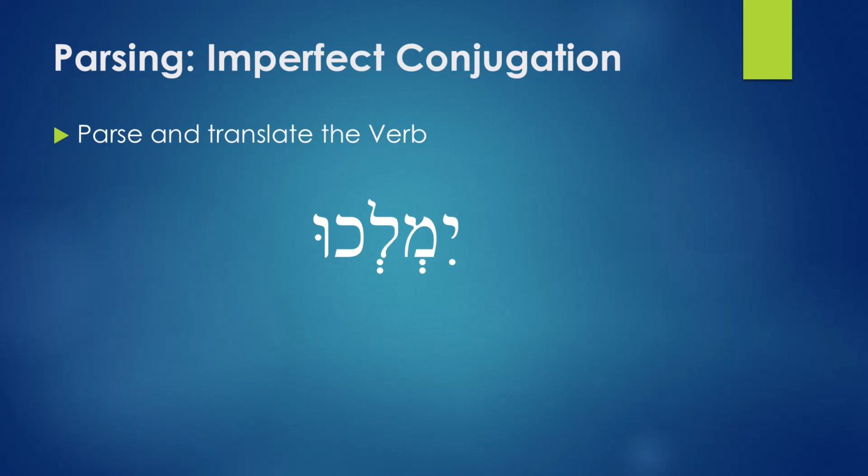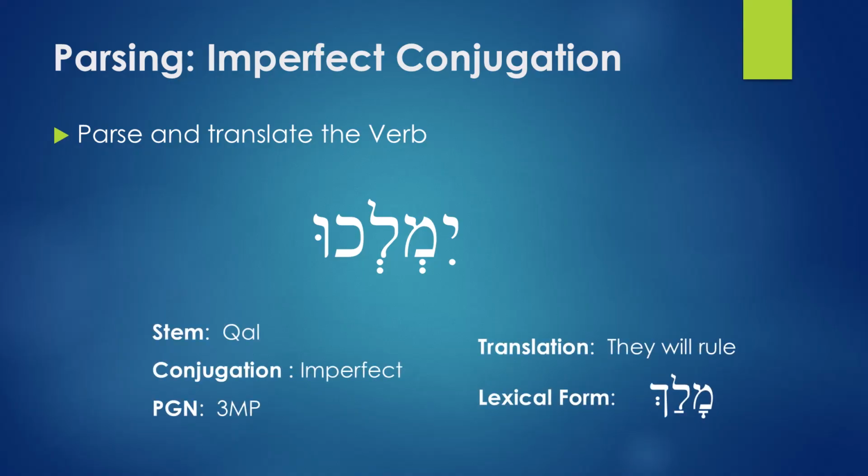Now, this is a bit similar to the previous one. The previous one was T, but this one is Yi, Yimleku. How do you parse it? You look at the prefix, the Yi prefix. Yi is found in the third masculine plural, 3MP, and third masculine is translated as they.